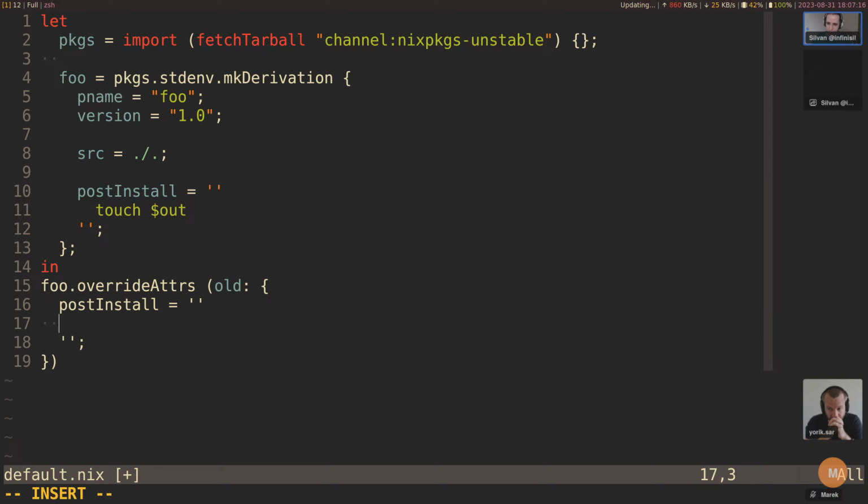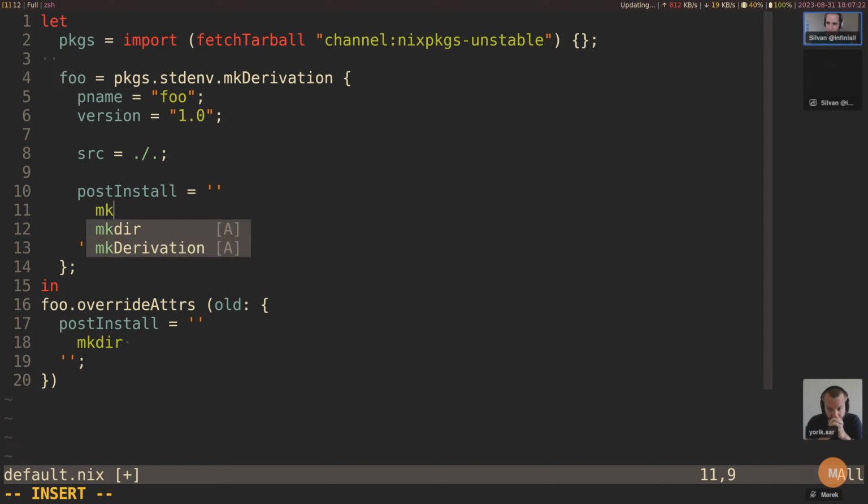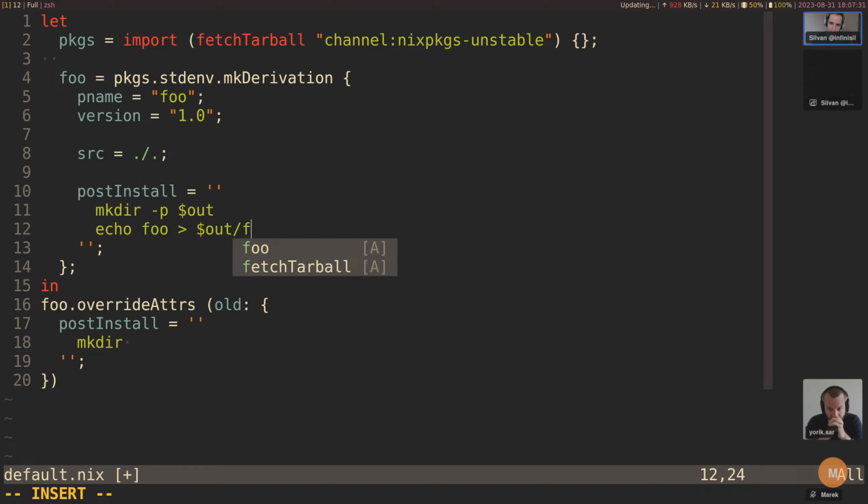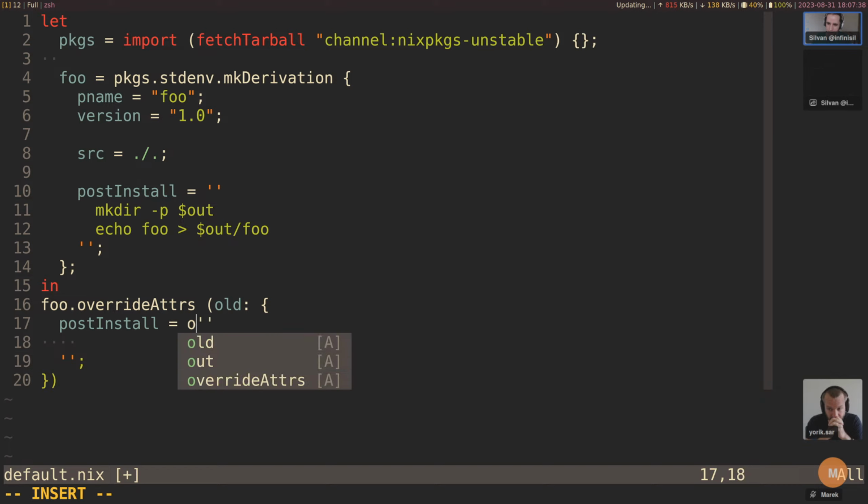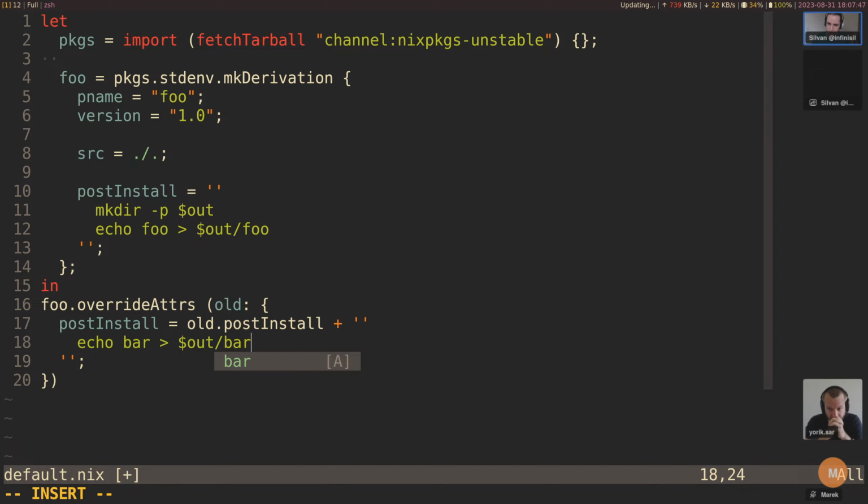So we say let's do mkdir, mkdir here $out, and then let's say echo foo to $out/foo, sure. Then in here, we're gonna add another file at the end. So old.postInstall plus this. And here we're gonna do bar to add bar.